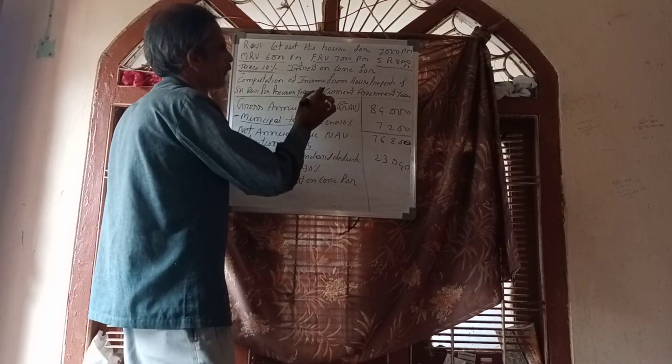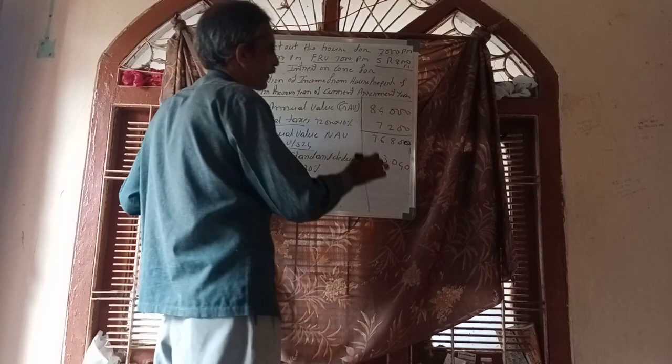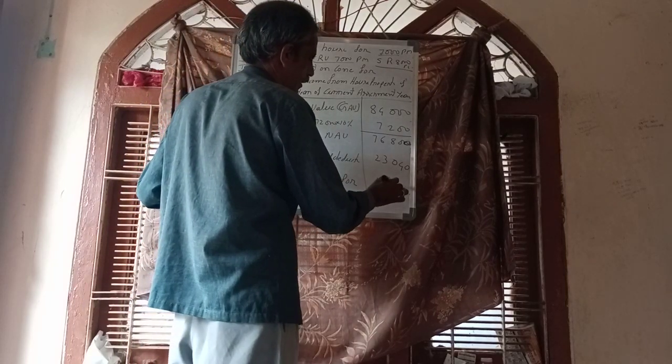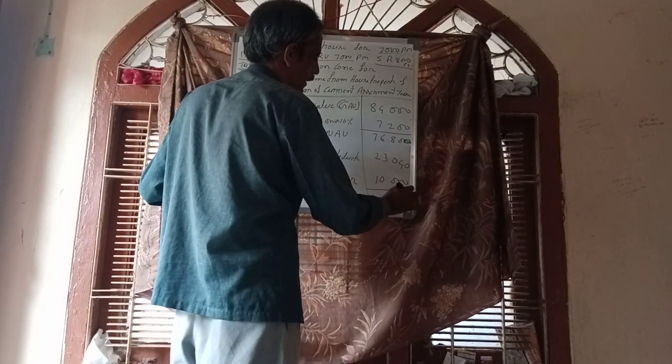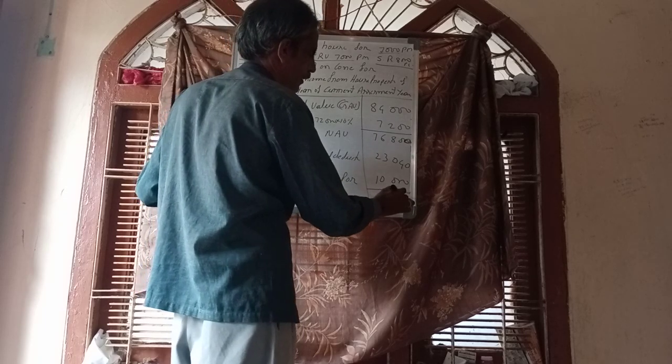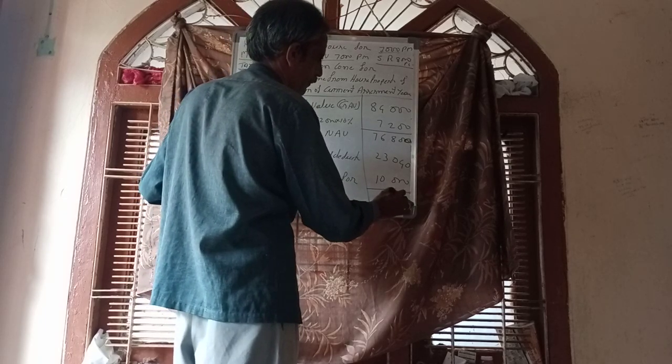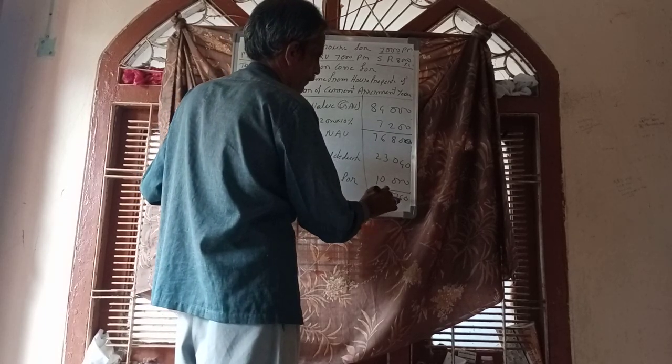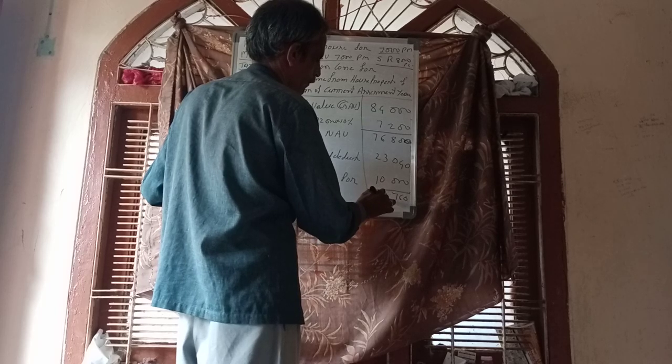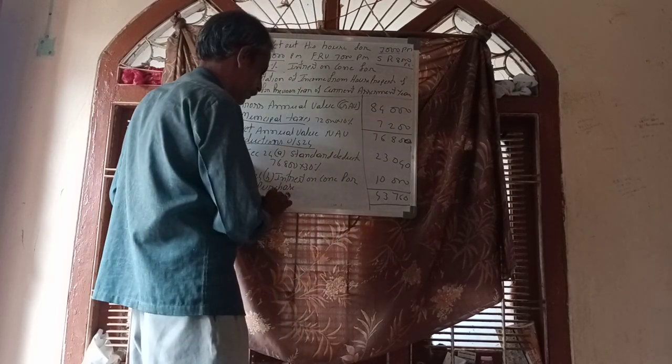How much interest on loan for purchase? This problem gives it as 10,000, I think. So from NAV, these two amounts will be deducted. This is known as income from house property.